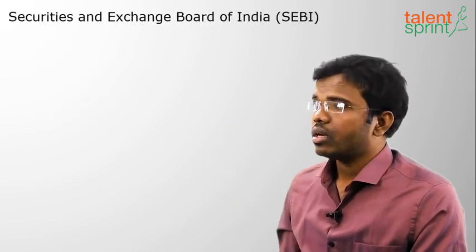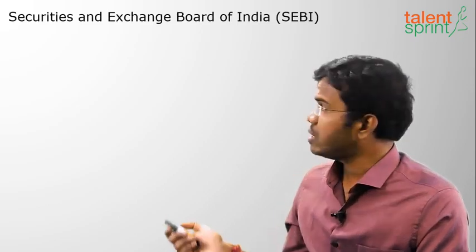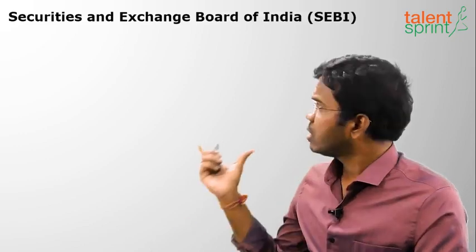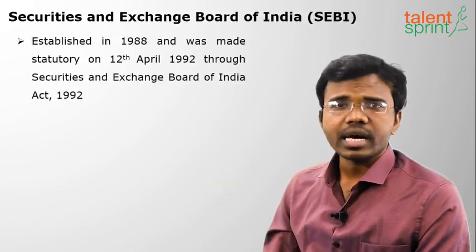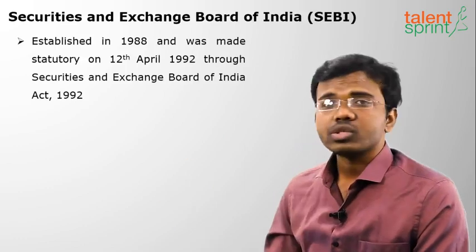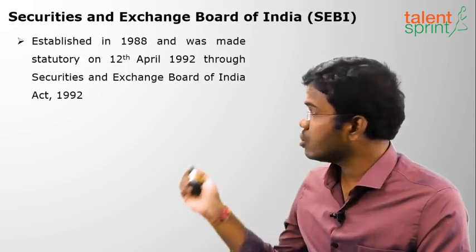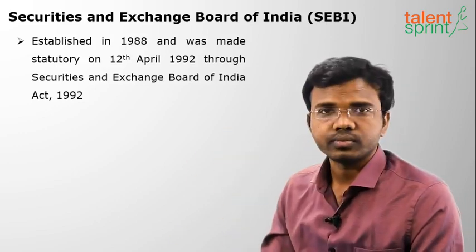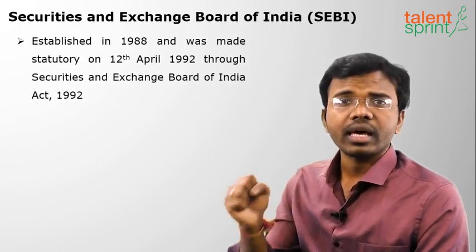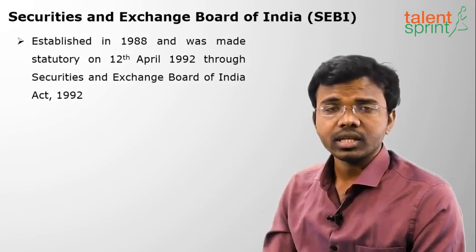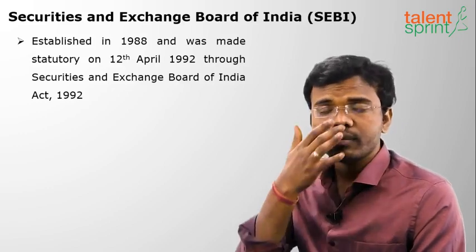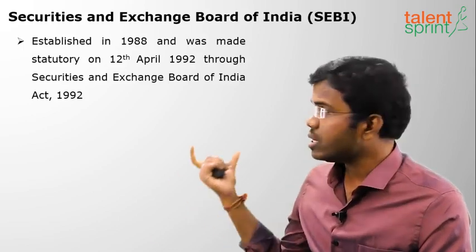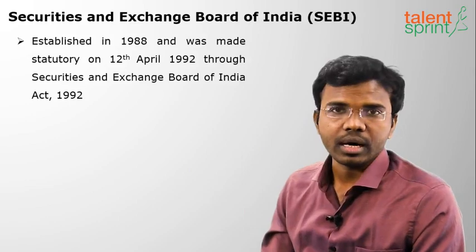Clear with this? Next is our capital market regulator, that is SEBI, the big brother of the total capital market. So it was established actually in 1988, but it was made a statutory body through SEBI Act of 1992 on 12th April 1992. What do you mean by statutory body? Having an act of parliament. It is called as statutory body. Constitutional body means it should be mentioned in the constitution. But it is not a constitutional body, it is only statutory body because it has an act of parliament.